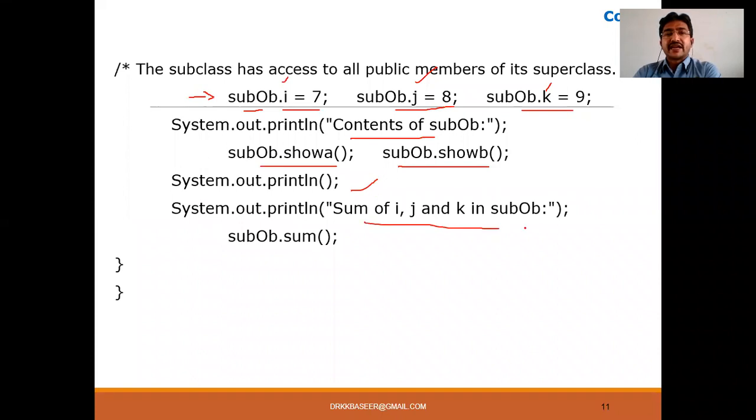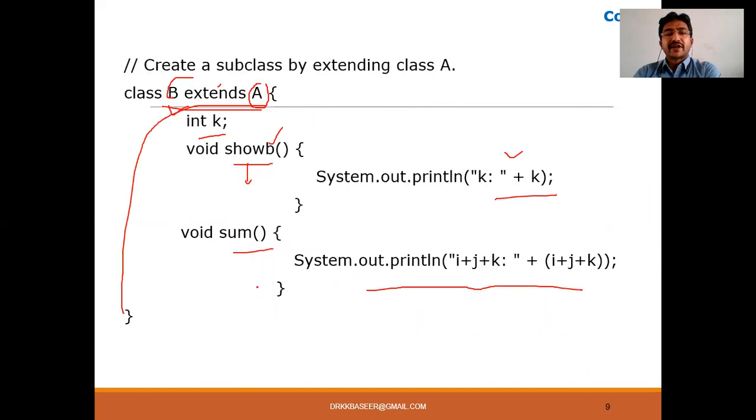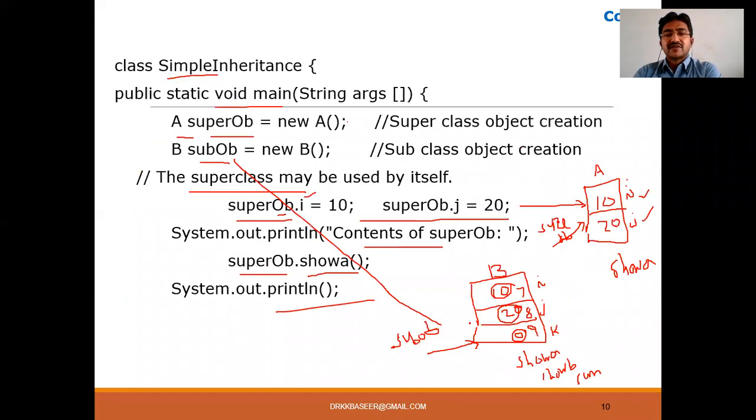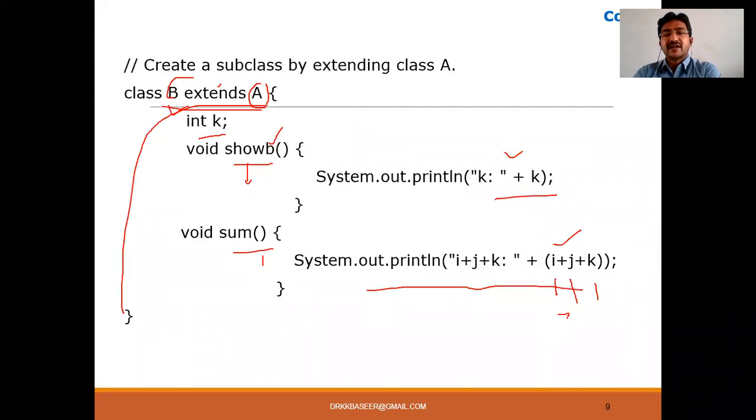Next, it is calling sum of I and J of sub OB. Now it will come back to the sum method. Now it is going to be I plus J plus K. That is the sum here. So who calls sum here? Sub OB. So the sub OB of I value, sub OB of J value, and sub OB of K value will be summed here. So what are the sub OB of I, J, K? 7, 8, 9.